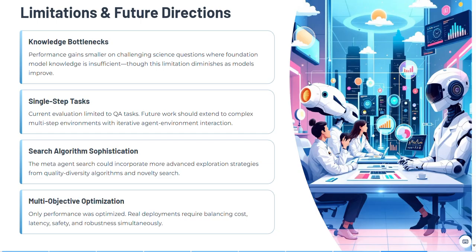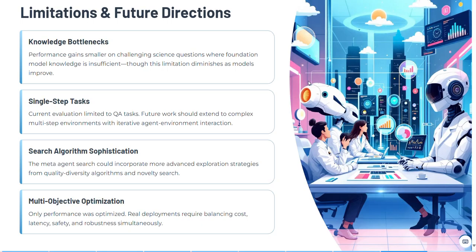Now, what are the limitations? The first one is the knowledge bottleneck. Performance gains are smaller on challenging science questions where foundation model knowledge is insufficient. So if we try the same approach with newer models like GPT-5 and Claude Sonnet, and other models like Claude Opus, we might get better results. So I think this is kind of taken care of.